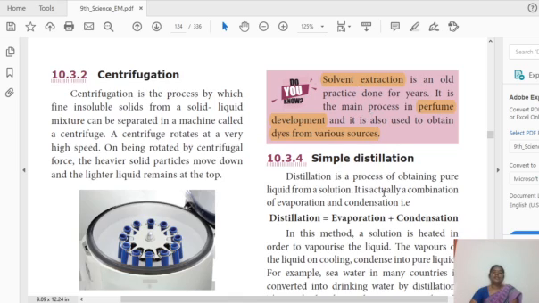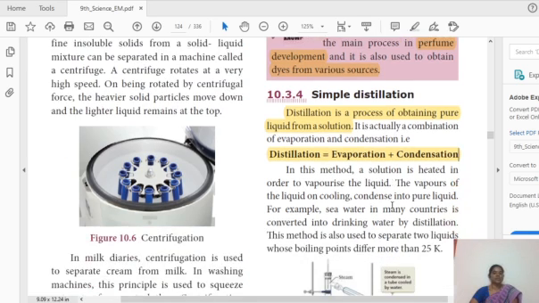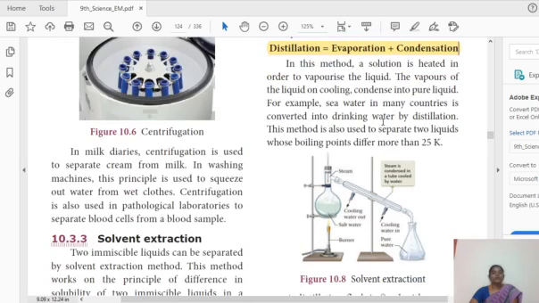Okay, so next, distillation is nothing but obtaining pure liquid from solution. It may be asked in 1 mark or 2 mark. Distillation is a process of obtaining pure liquid from solution. Distillation is nothing but the combination of evaporation and condensation. Both evaporation and condensation occur at the same time, and it is known as distillation. Here we are discussing simple and fractional distillation.